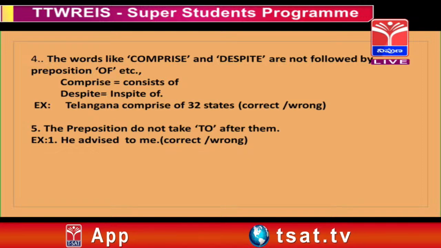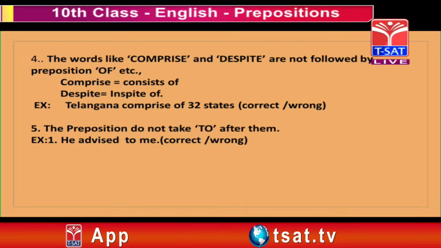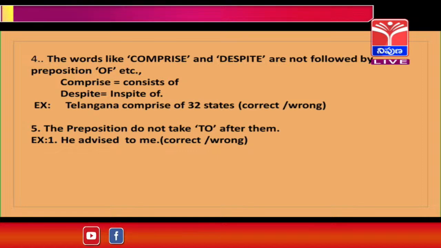Yes, it is the correct one. What is that example? Telangana comprises 32 districts.